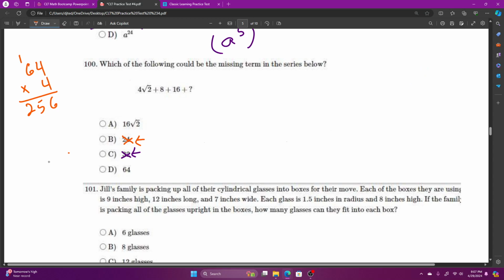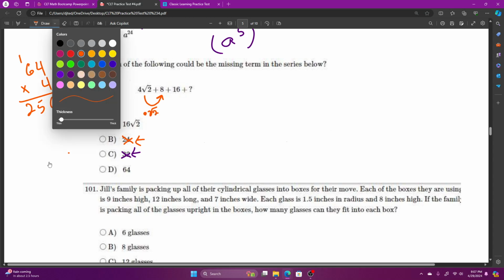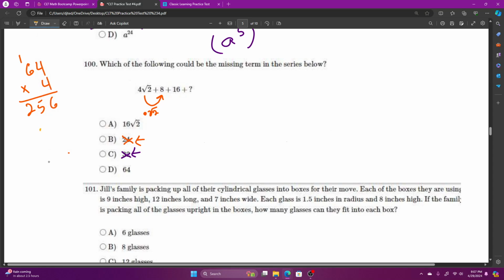So from here to here, you multiplied by the square root of 2. From here to here, you multiplied by 4. You could say that next you have to multiply by the square root of 4, which is 2, multiplied by 2.